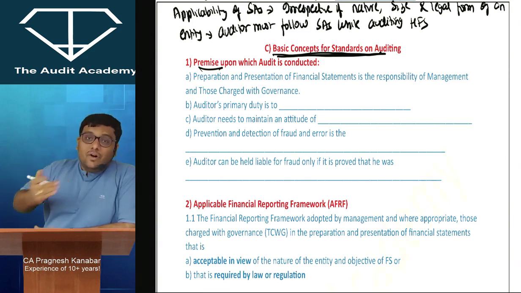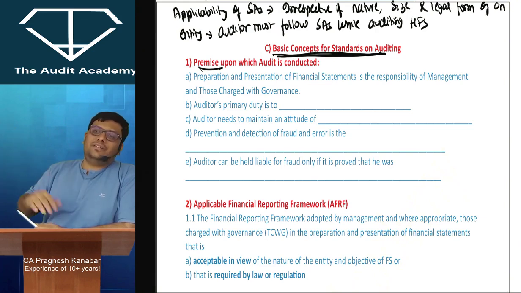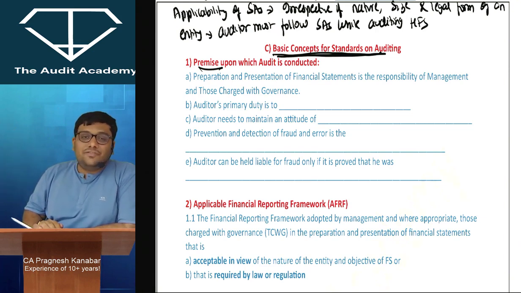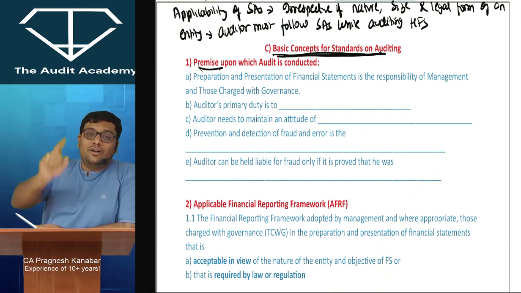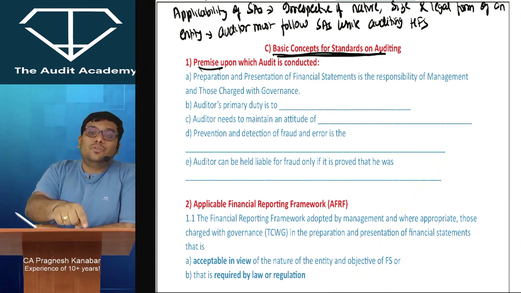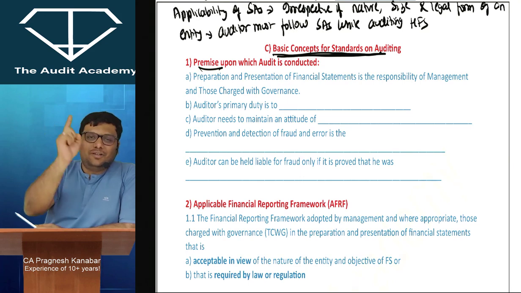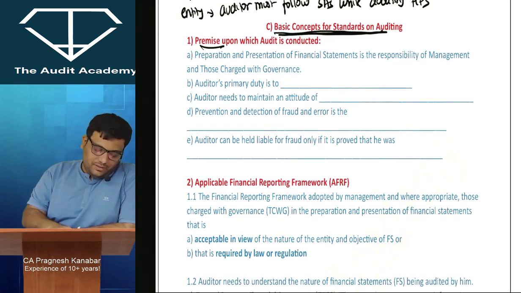So, while conducting audit, if auditor finds something suspicious, then is he expected to investigate further? Yes or no, sir? Yes, sir. Auditor can be held liable for fraud only if it is proved that he was grossly negligent in the conduct of his duties.